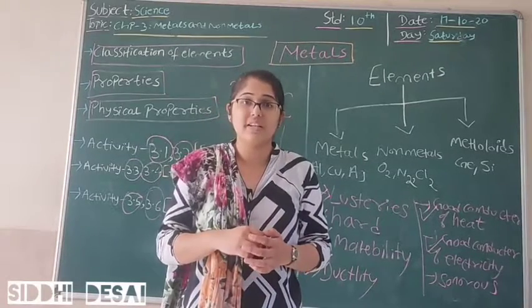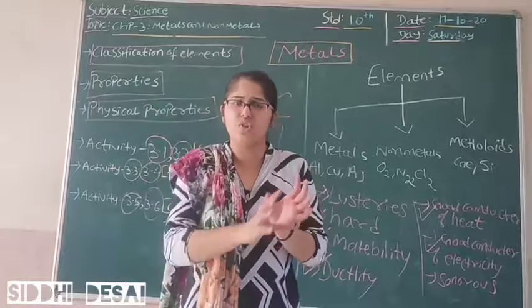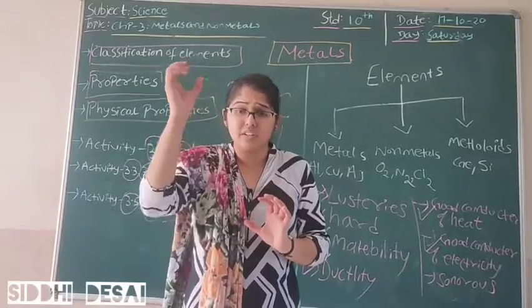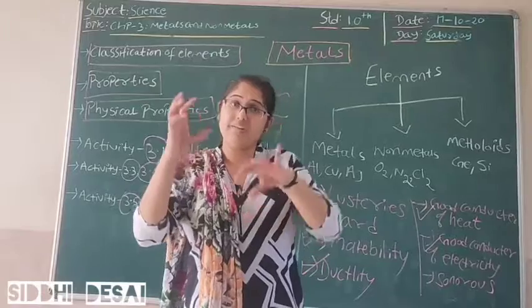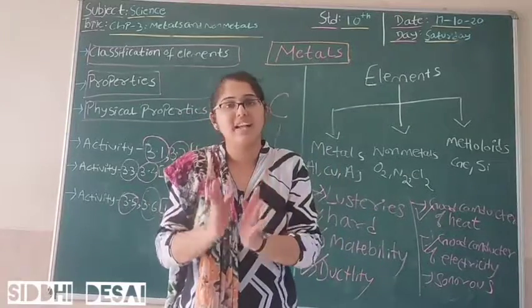So what you are going to do is enlist all the metals which you are using at your home, and find whether all these physical properties are there in your metal or not. So that you need to justify.